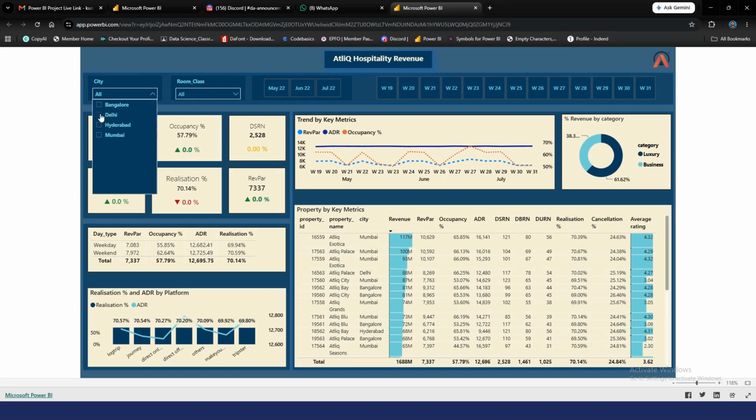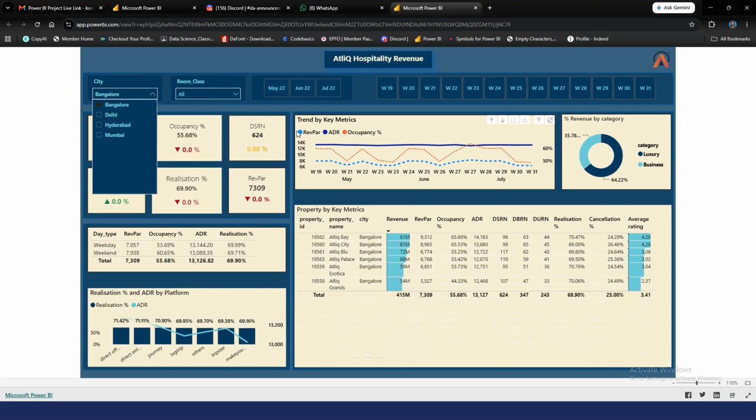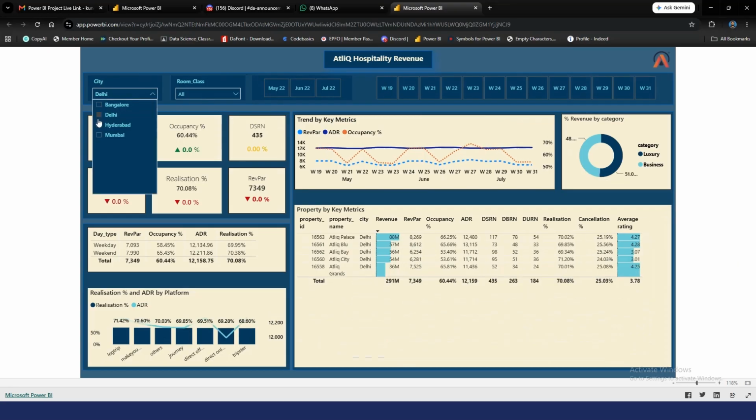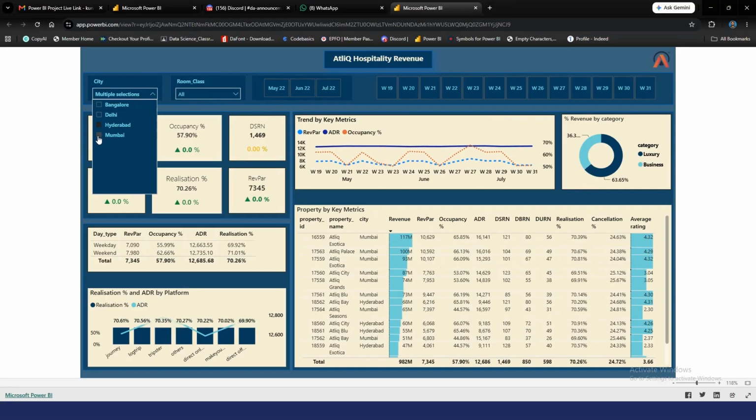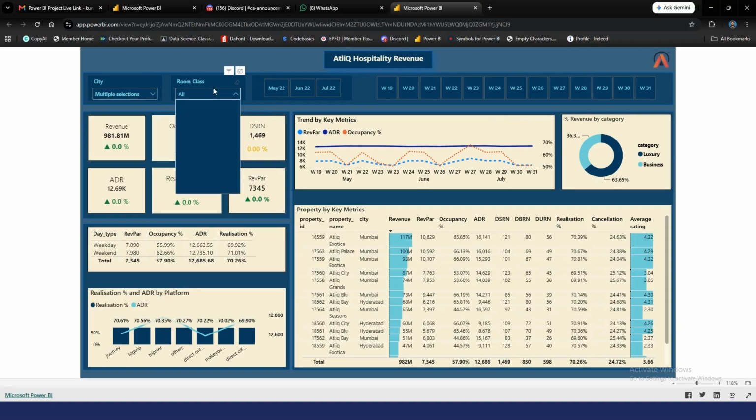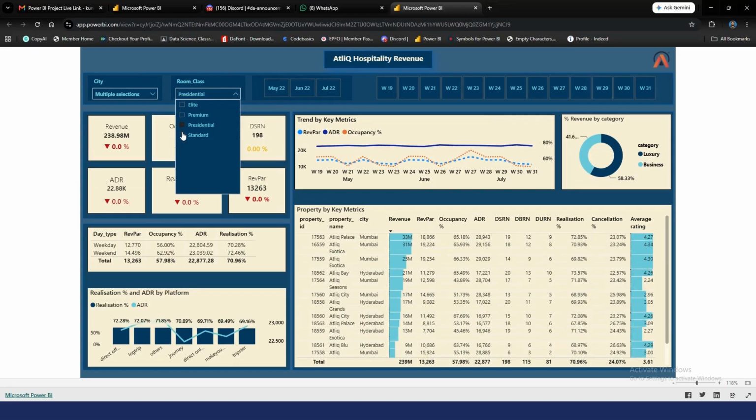That is Bangalore, Delhi, Hyderabad, Mumbai. We can also filter with multiple cities. We can choose the room class, residential, and we do have the months and weeks also.